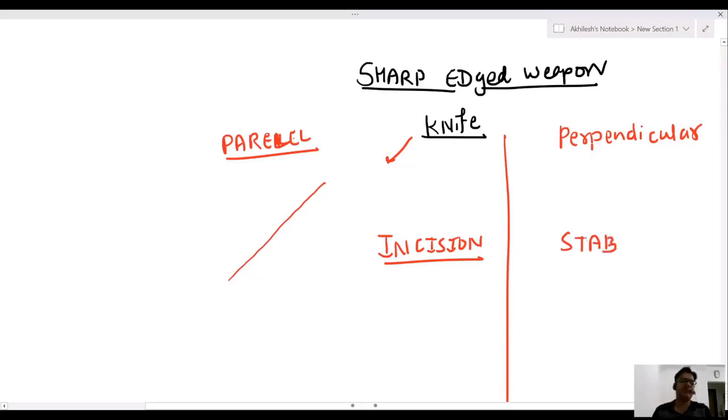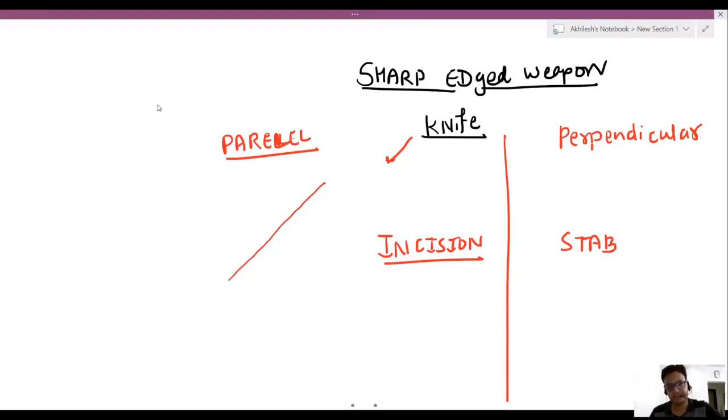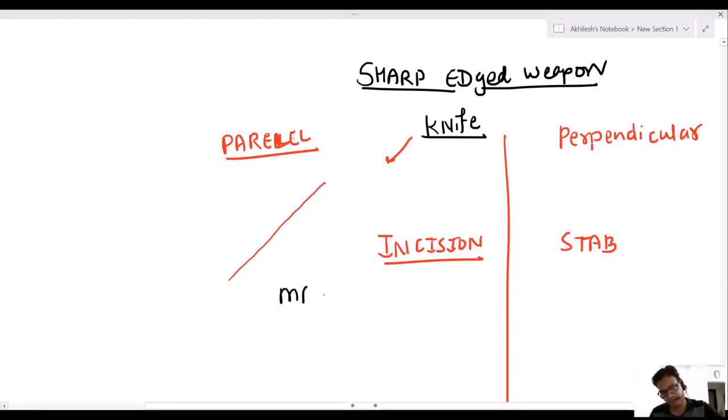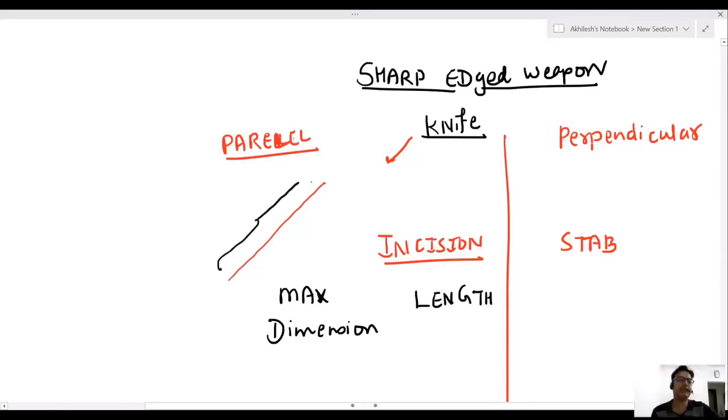What is the difference? If you see the incision, the maximum dimension is length.